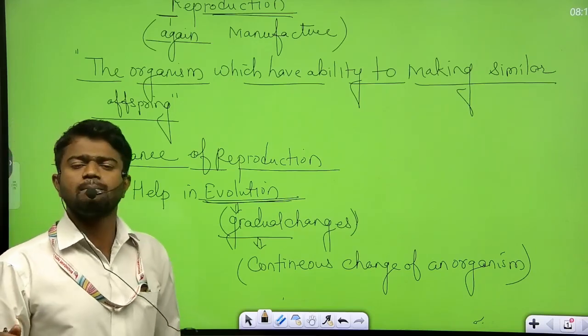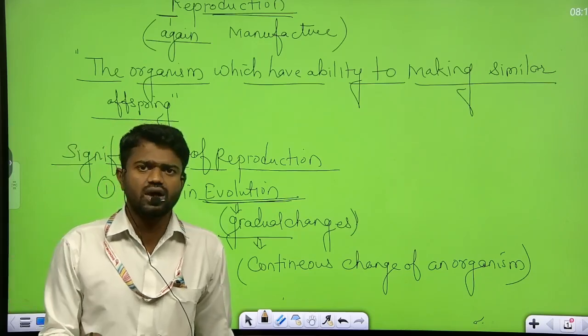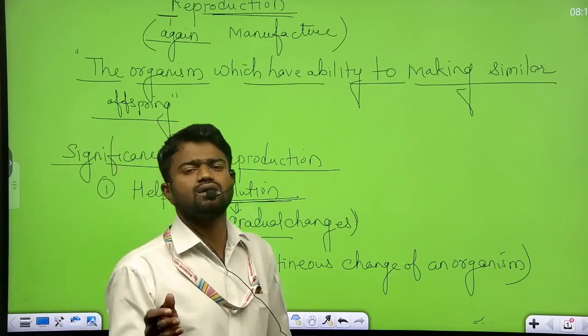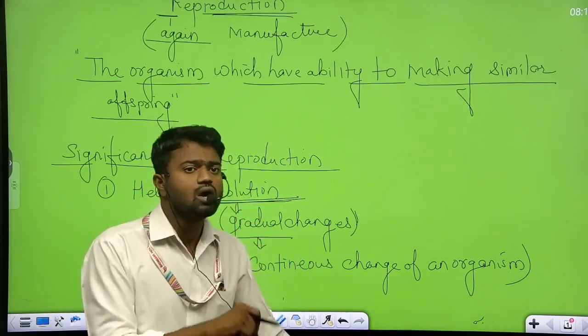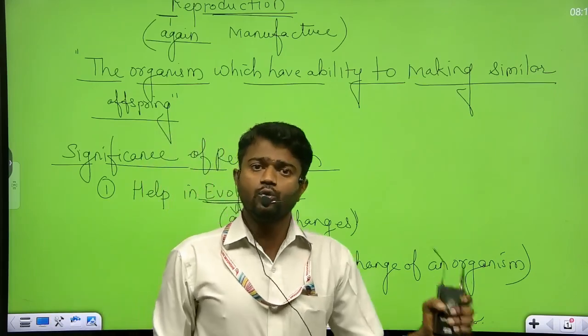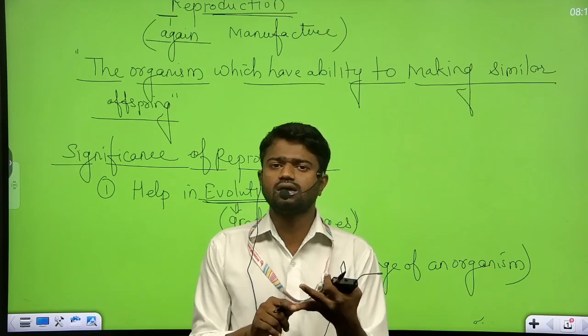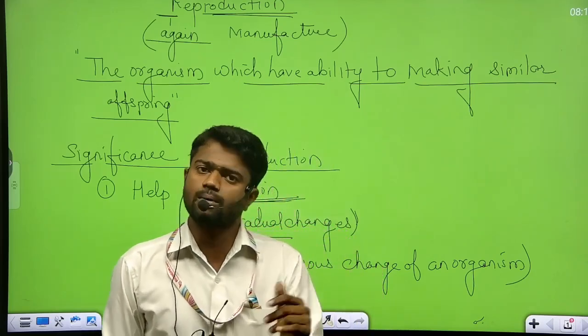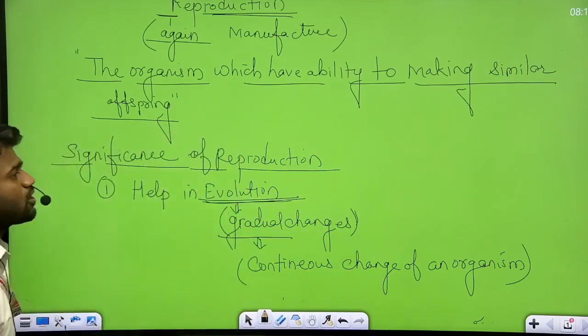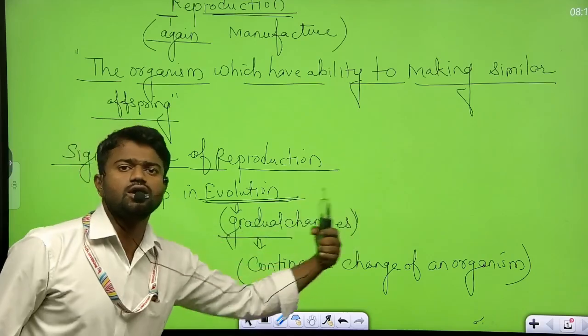Evolution means the number of organisms showing some little variation, like some of the tigers, some of the dogs, some of the cats, some of the plants, some of the animals, some of the organisms which are showing various kinds of variation. Such a variation is only possible with the help of reproduction. तो पहला reproduction necessary क्यों है? Help in the evolution process.